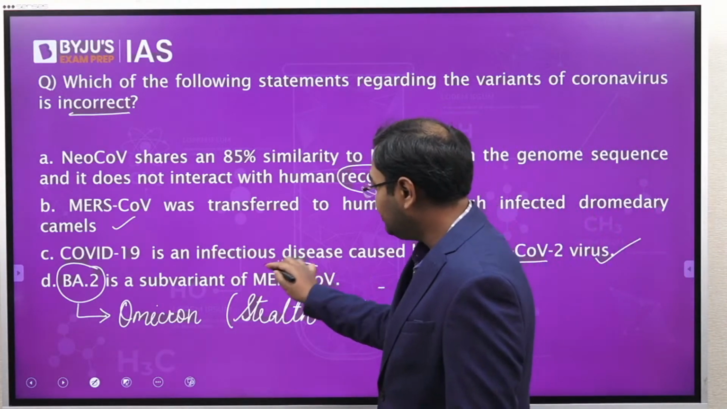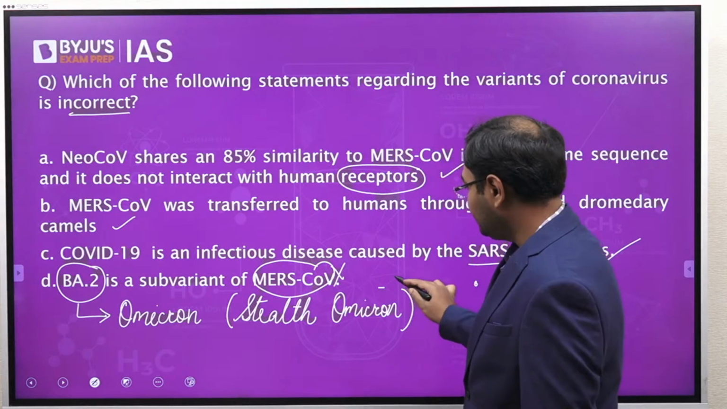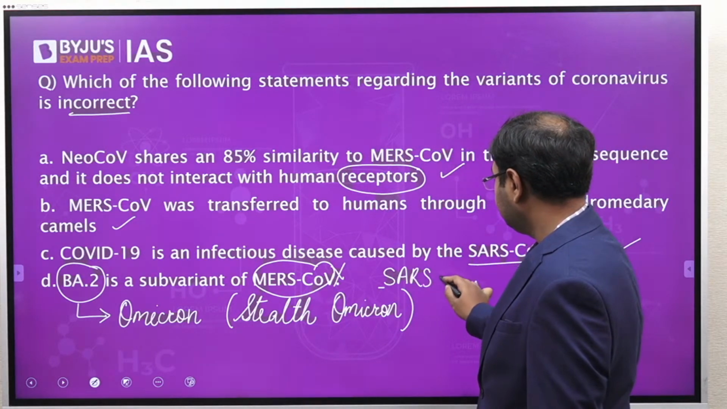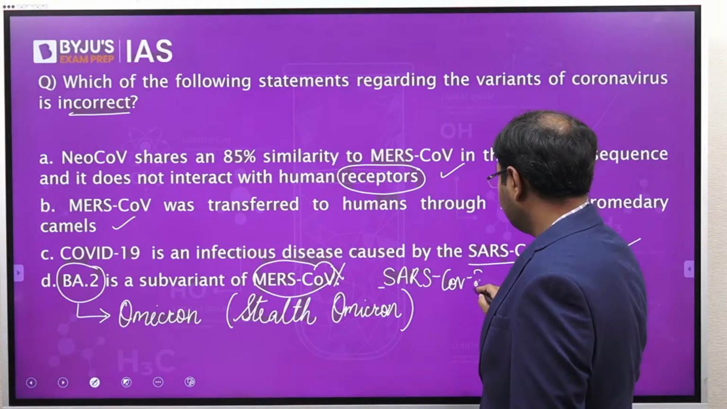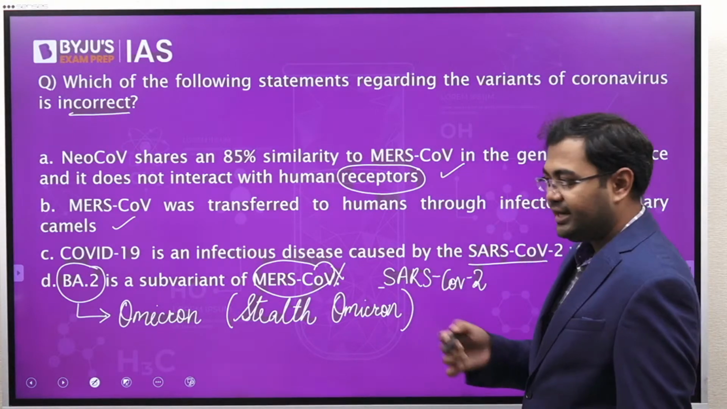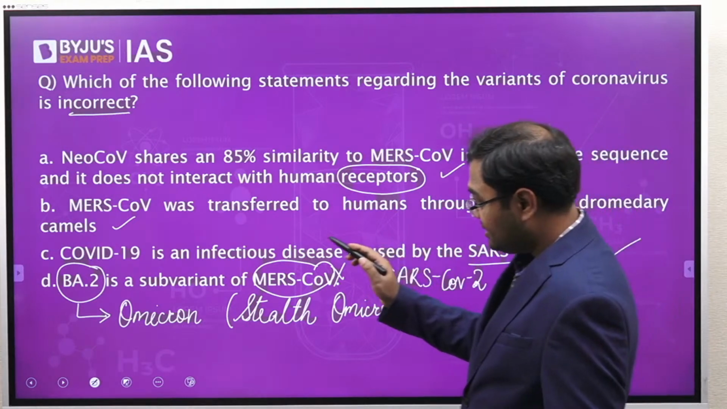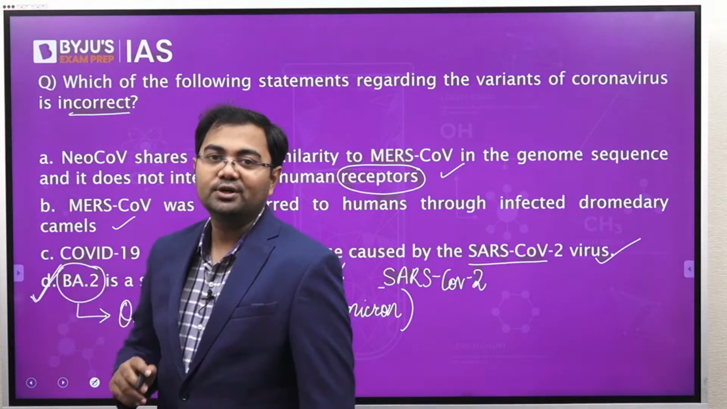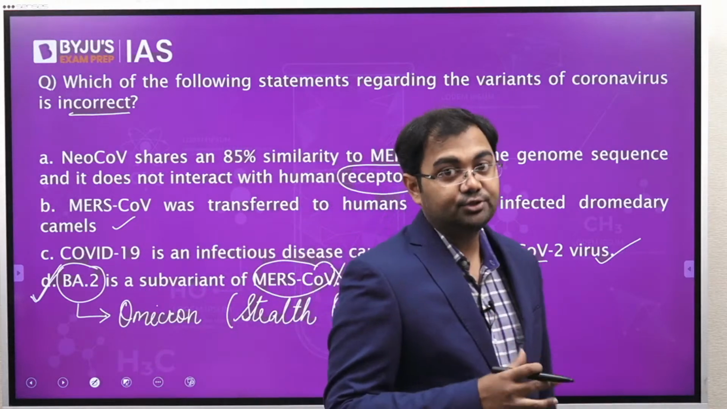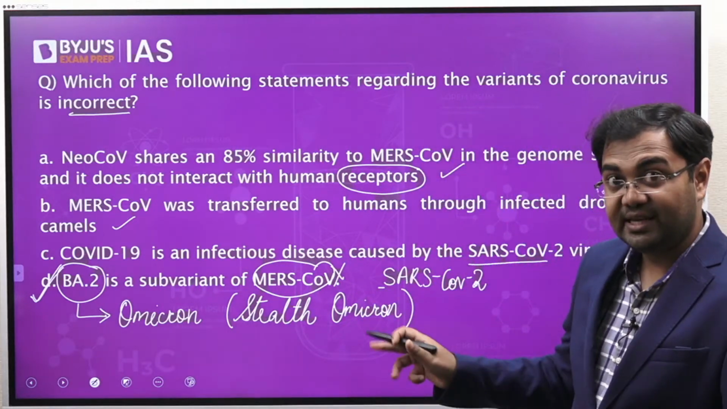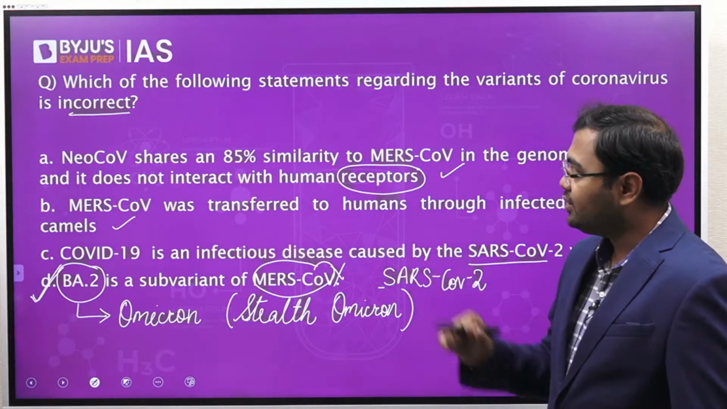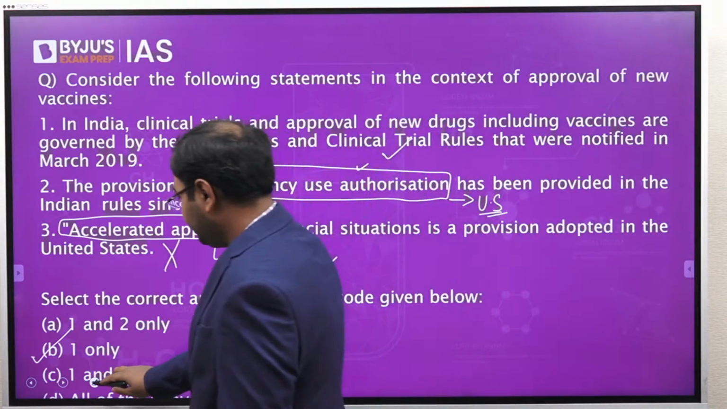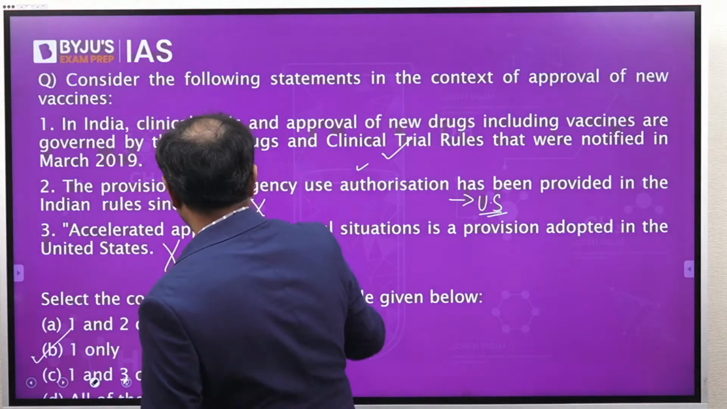So it is not a sub-variant of MERS-CoV, correct? What is it? It is a variant of SARS-CoV-2, because it is a variant of the coronavirus, the COVID-19 virus. So that's why the last statement is wrong, and this is what we have been asked to mark, the incorrect option. So this is the incorrect option here. Moving on to the next question. Again, let me erase this and then I'll explain this again.